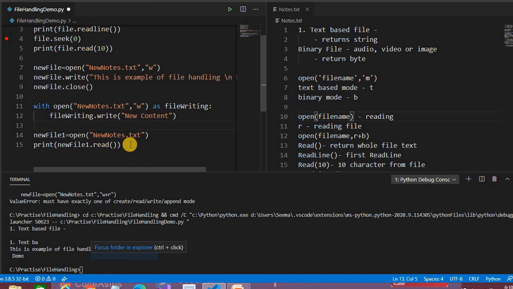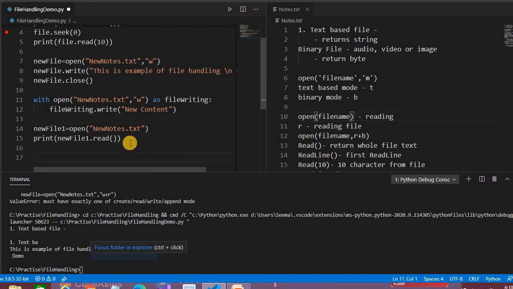Okay, let's see an example of append also. So we have written some file here in W. Let's append this into the same. For append file, we have to write something like open new notes dot txt, and append will not truncate your file.